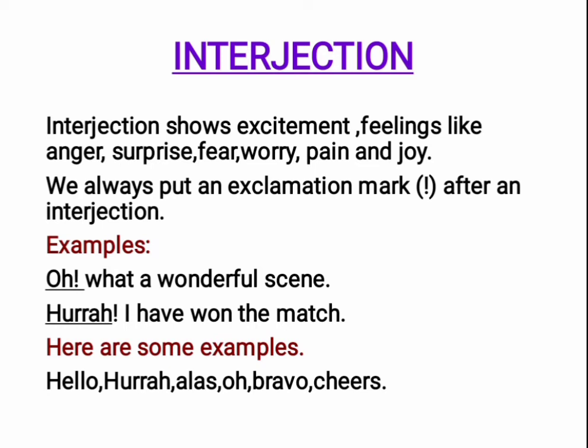Usually, interjections are expressions of sudden emotions. Let us conclude. Before going to the conclusion, let us see some examples of interjection.